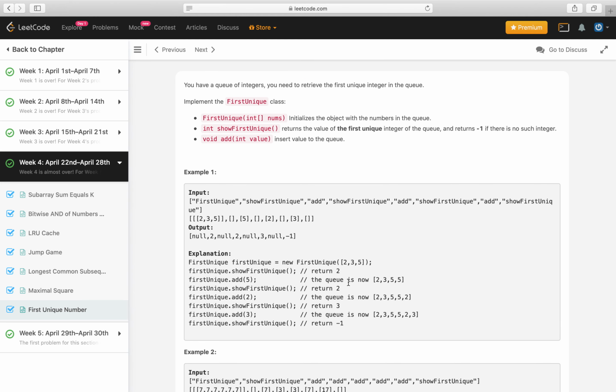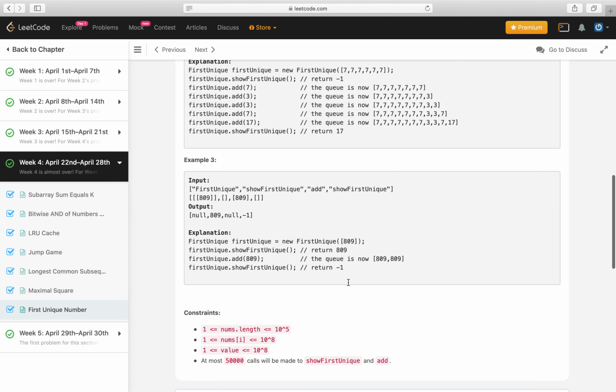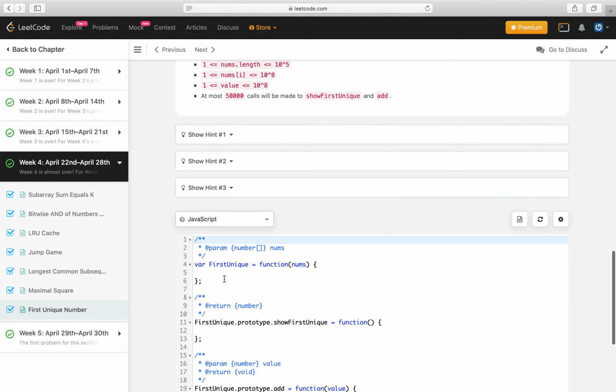The problem statement says that we need to maintain a list of integers which are unique. This problem could be solved by having two data structures.